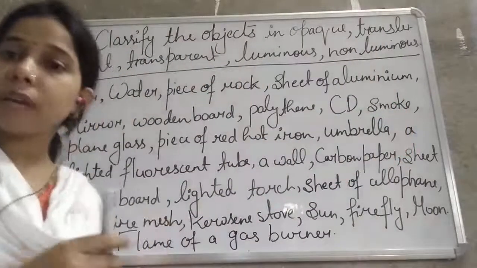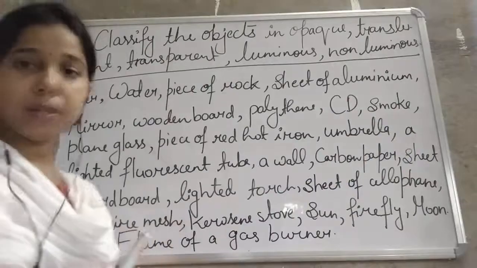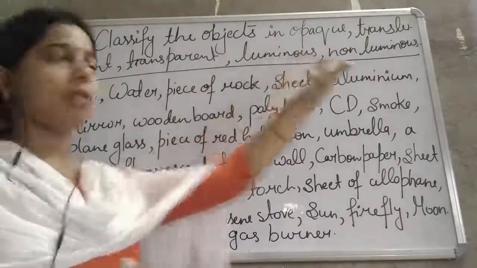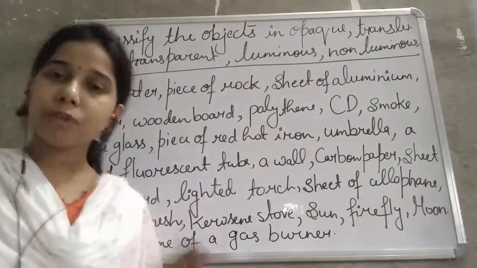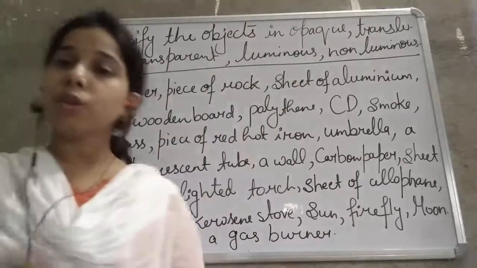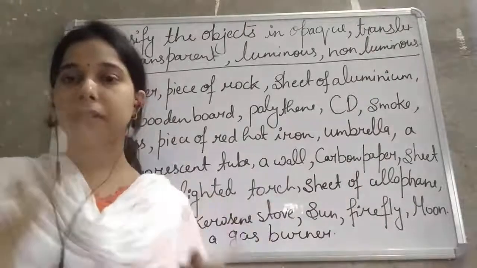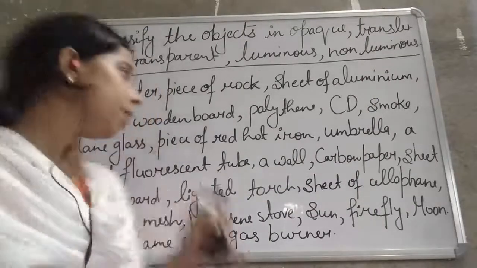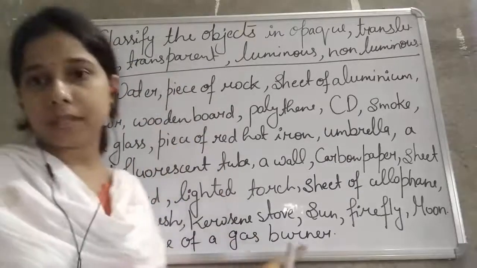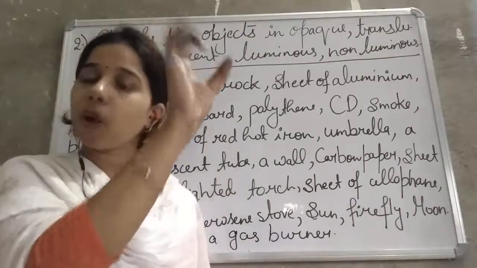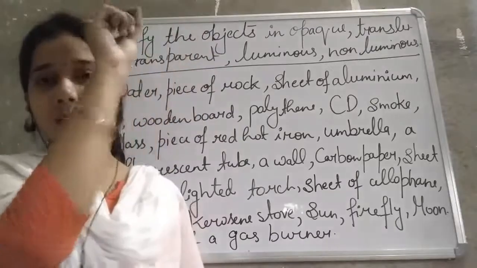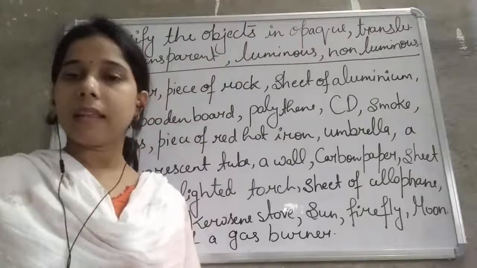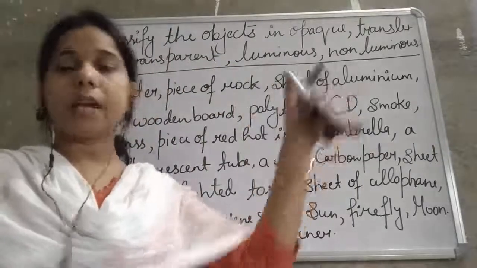So we have to classify all these objects into opaque, translucent, transparent, luminous and non-luminous. Now how do you have to write the answer in the copy, students? You will make different columns. In the first column you will write the name of the object. In that column you will write all these objects. Then in the second column you will mention transparent. In the next one you will write translucent, then opaque, luminous and non-luminous.